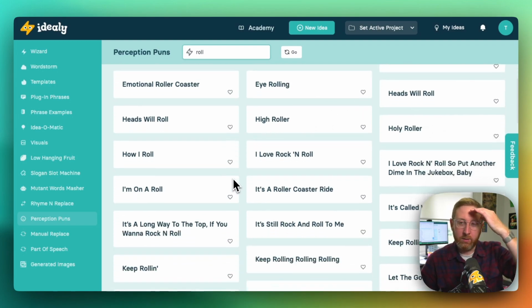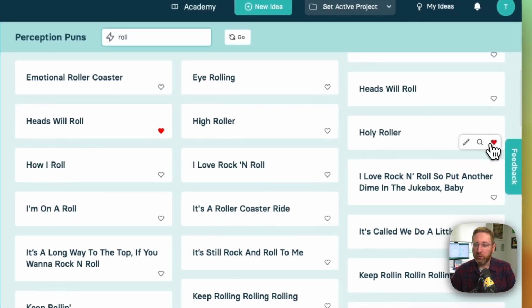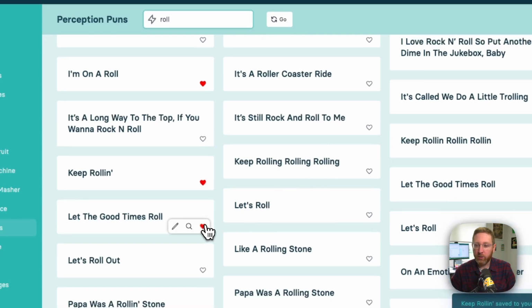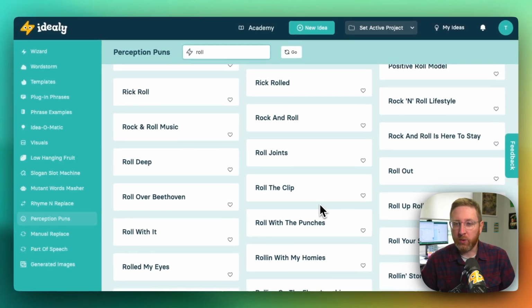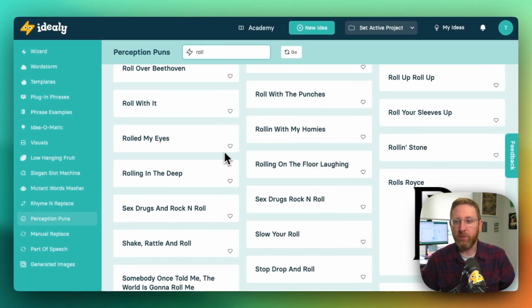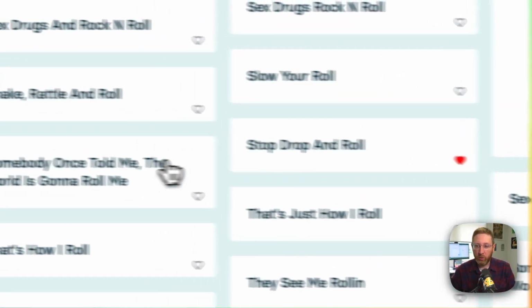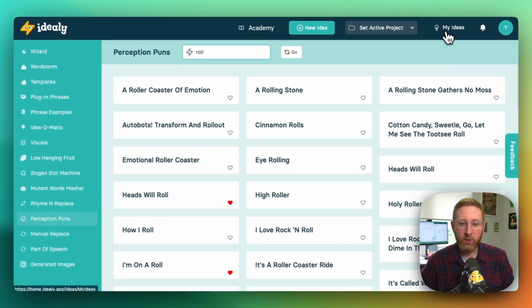So here I can have a think about which of these might work with a sausage roll or a bread roll. So I might say, heads will roll, that's pretty good. Or holy roller, that might work. Or I'm on a roll, that could work. Keep rolling, that's good. Let the good times roll, rock and roll maybe, and so on. So I can just scroll through, and I'm just saving the ideas that jump out to me. Stop, drop, and roll, that could work. And those are all going to be saved in my ideas, so I can come back to those later.